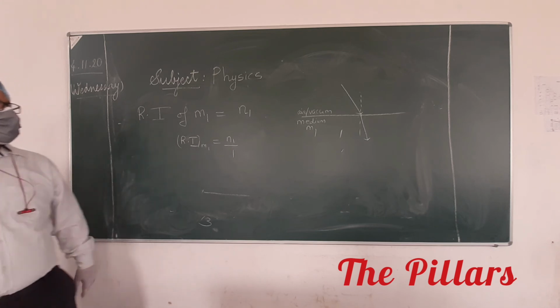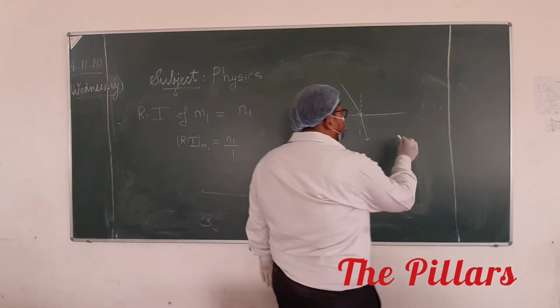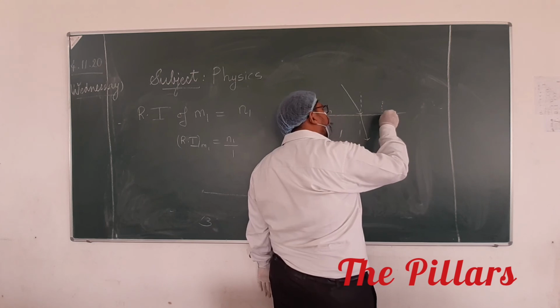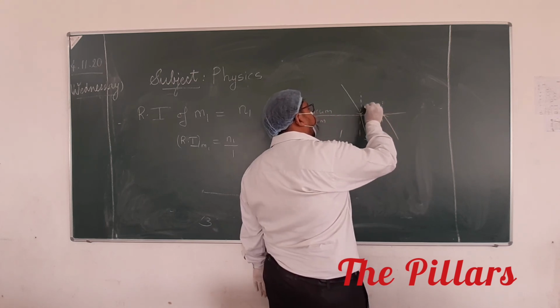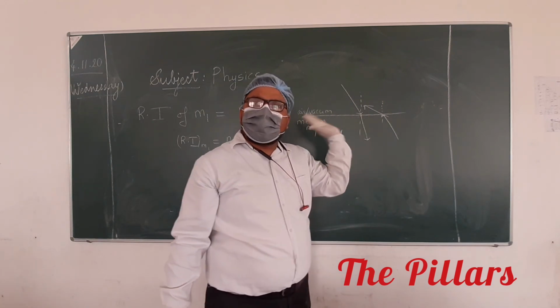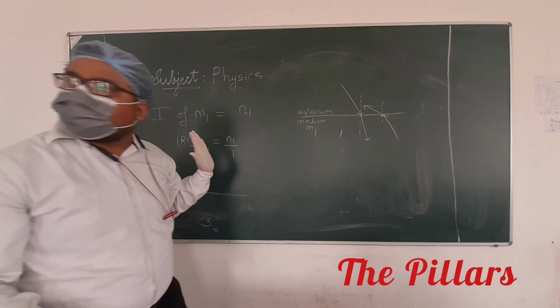Now if light is entering from medium to air or vacuum, it is going from denser to air, so it is going away from the normal. Here it is bending towards the normal, here it is bending away from the normal. Is that okay to all of you?